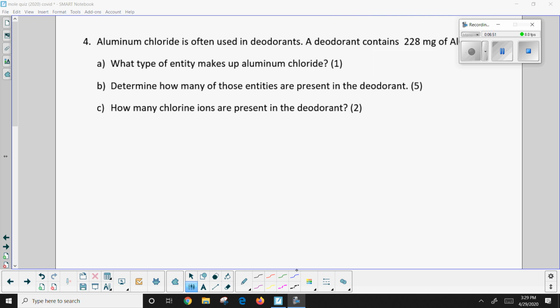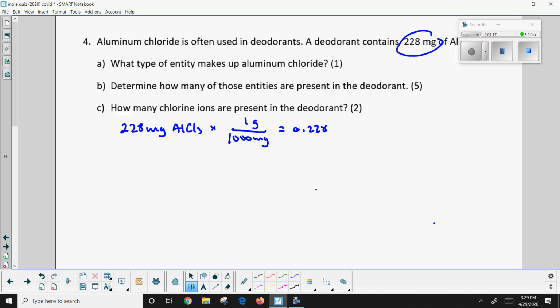Okay, so in this next question, we've got aluminum chloride, and I've got 228 milligrams. What does that mean? Well, if I've got 228 milligrams of aluminum chloride, that means I have to convert it into grams. I can't use milligrams. So we know that there are 1,000 milligrams in 1 gram. So we have 0.228 grams of aluminum chloride. You should show your work if this is some kind of assessment, just to prove that you know this relationship. So now we're going to be going through the problem.